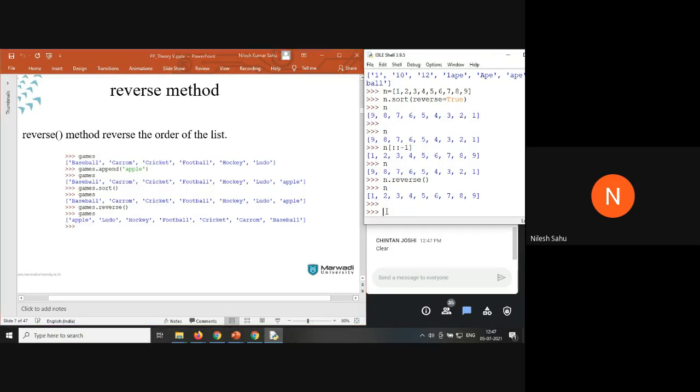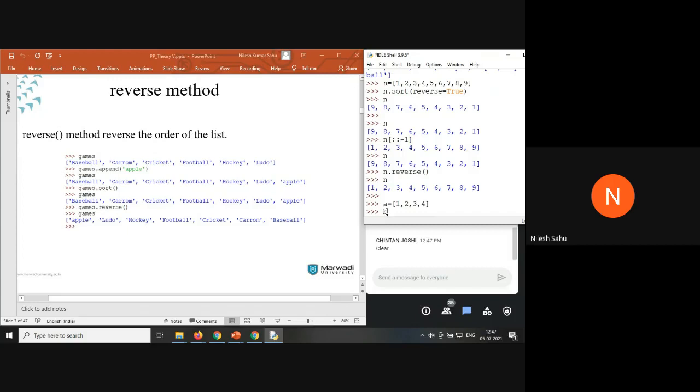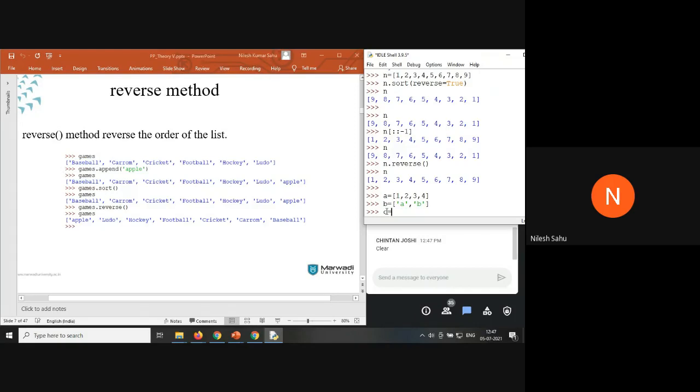Now just tell me one thing. I am having a list a equal to 1, 2, 3, 4, and a list b equal to some values. When I say c equal to a, what is going to happen here?